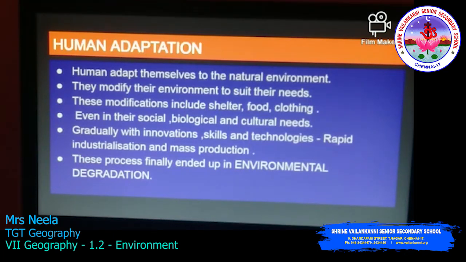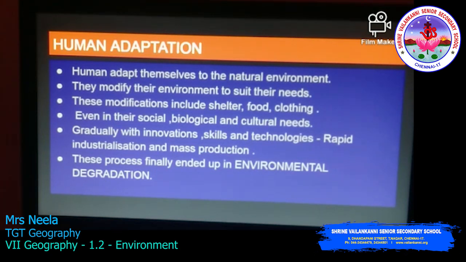Between the built environment and the socio-cultural environment, humans from the early days made a lot of adaptations. Humans adapt themselves to the natural environment. He made many modifications that suit his needs.